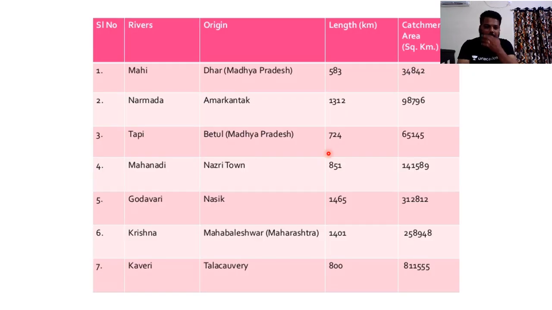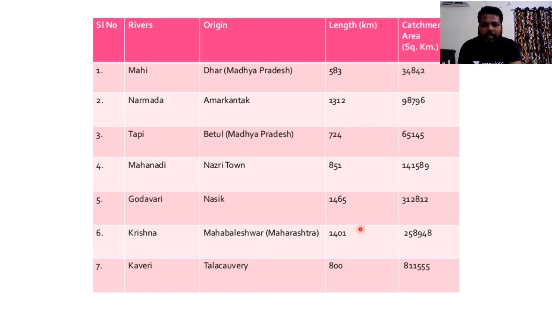And here you can see these are the main rivers. This kind of tabular column would be helping you. Mahi river originates from the Dhar region of Madhya Pradesh. Narmada river originates from Amarkantak plateau. Tapti river from the Betul region of Madhya Pradesh itself. Mahanadi originates from Nazri town near the Dandakaranya region of Chhattisgarh. Godavari from Nasik. Krishna river originates from Mahabaleshwar. Kaveri river originates from the Tal Kaveri region.